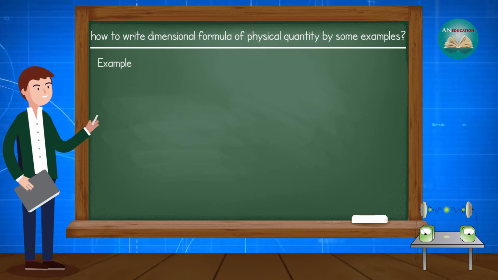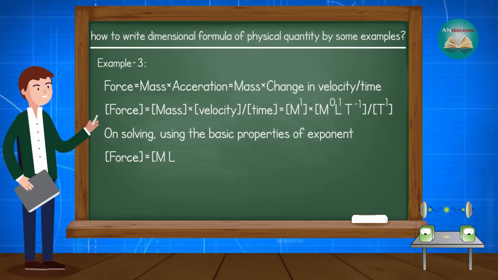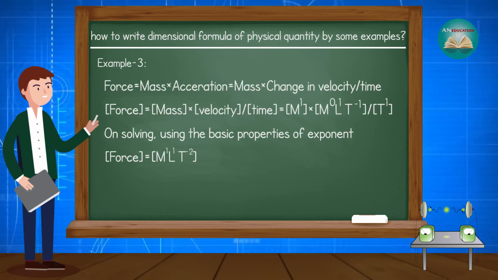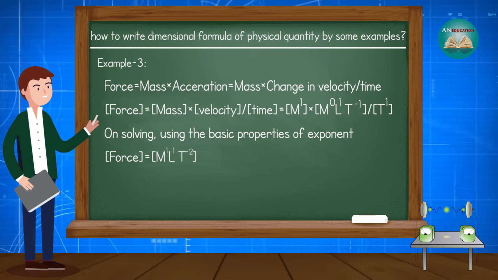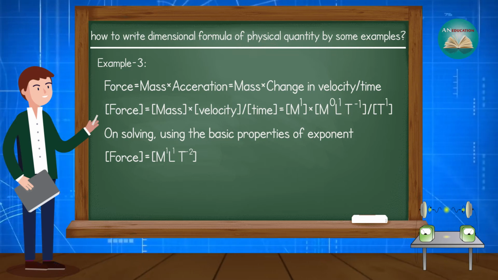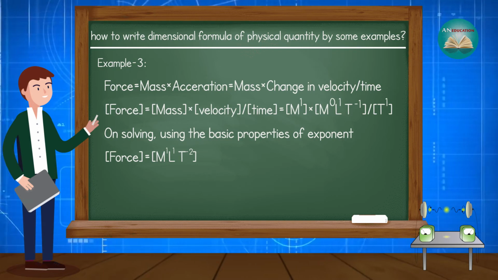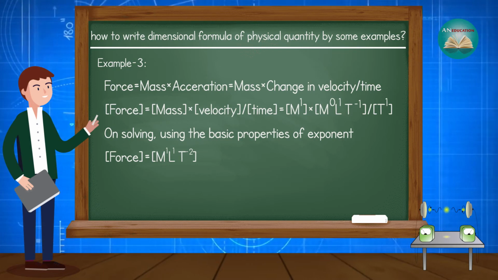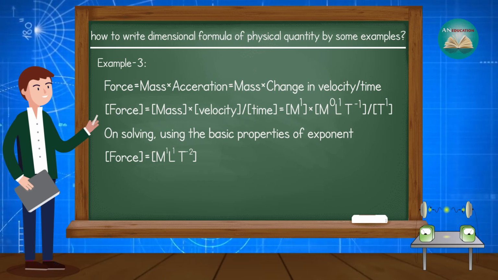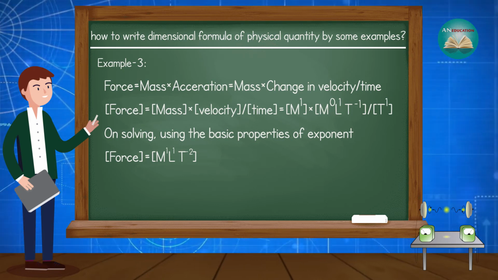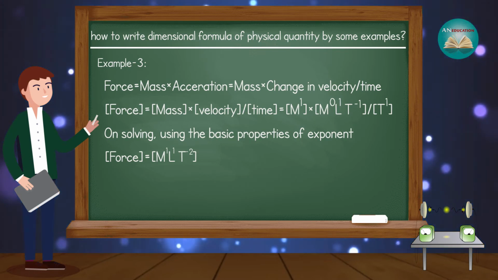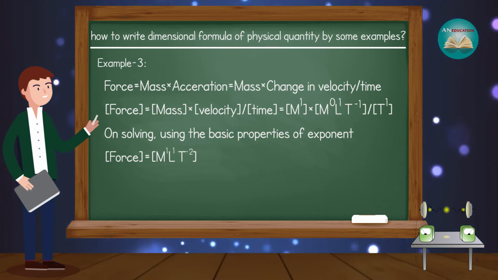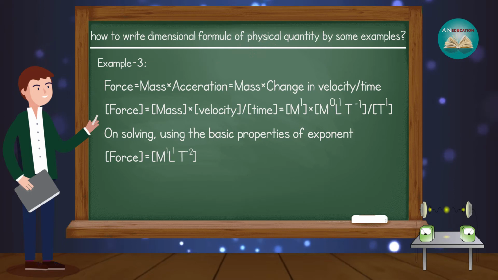Let's take another example. Force is equal to mass into acceleration, so mass into change in velocity upon time. The dimension of force is equal to the dimension of mass times the dimension of velocity upon the dimension of time. We know the dimensions of mass, velocity and time. So on solving this using the basic properties of exponents, the dimension of force is equal to square bracket M to the power 1, L to the power 1, T to the power minus 2, square bracket closed.